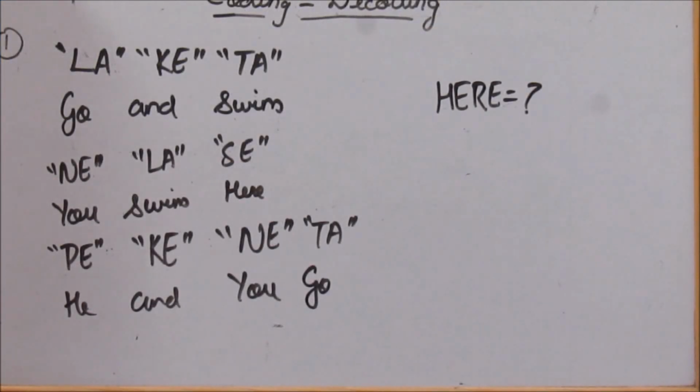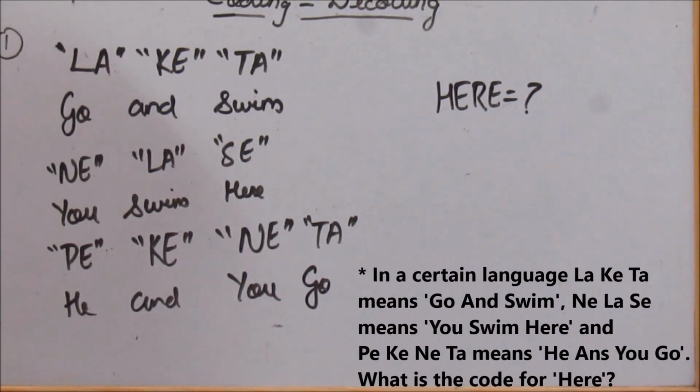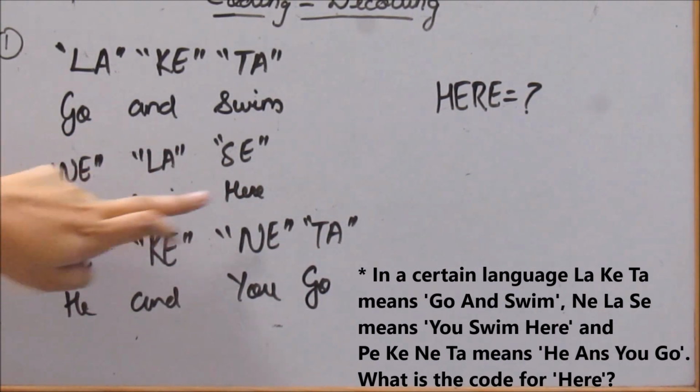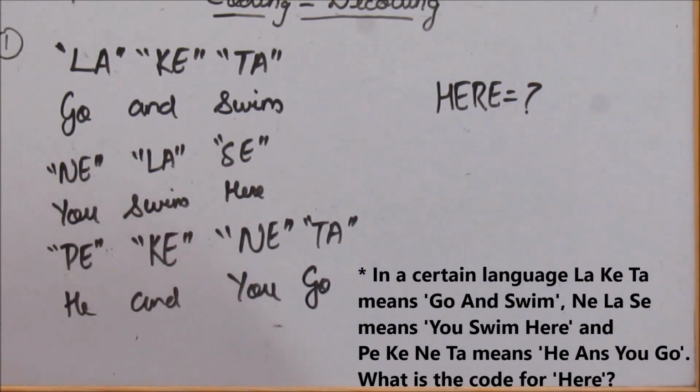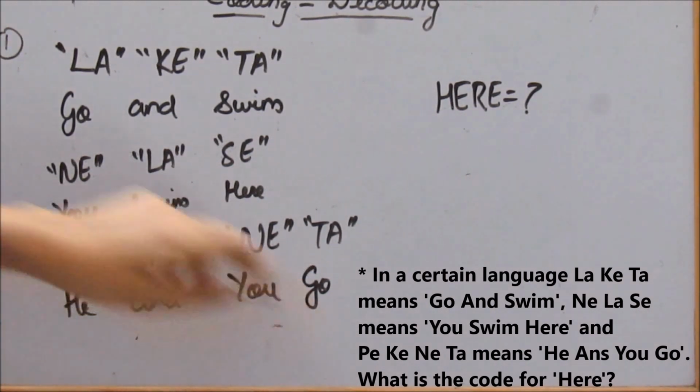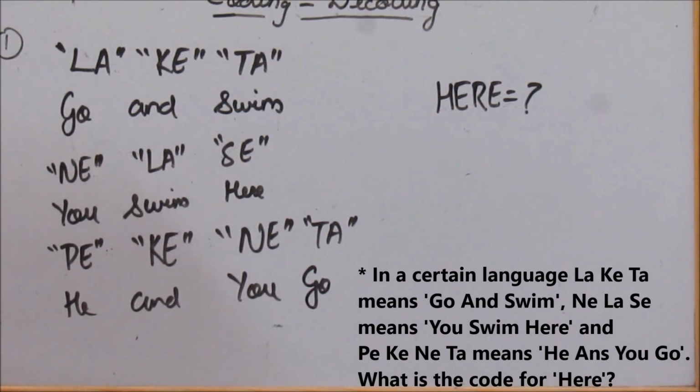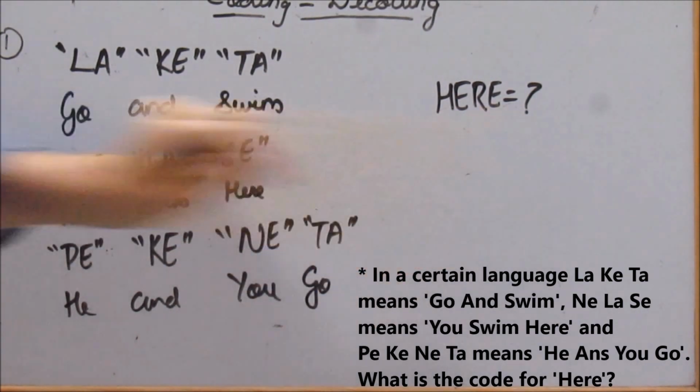Alright, in this question, LAKETA is coded as go and swim. The next code, NELASC, is coded as you swim here. And then the last one, PEKENENTA, is coded as he and you go. So they have asked us what would be the code for here.